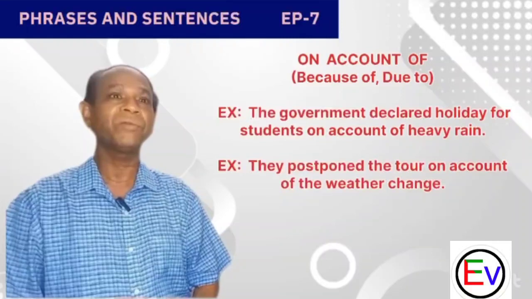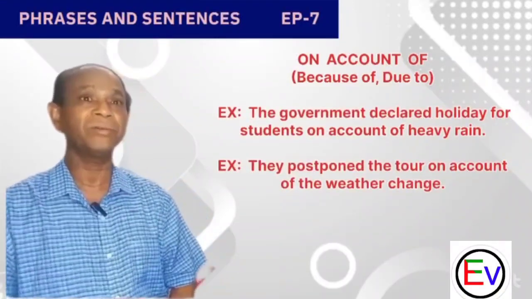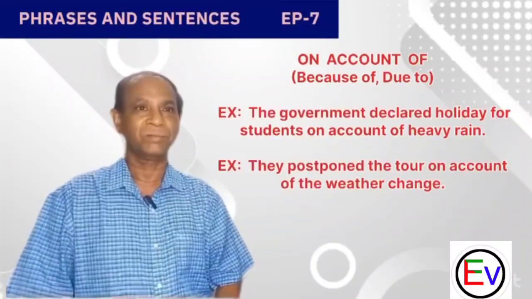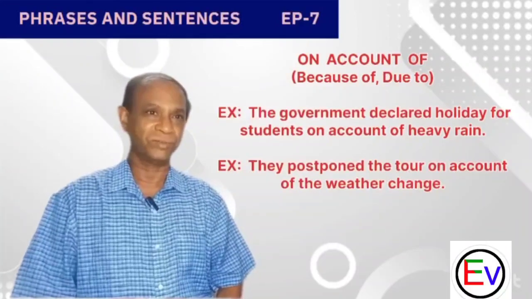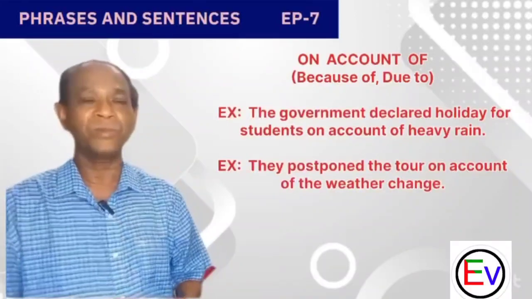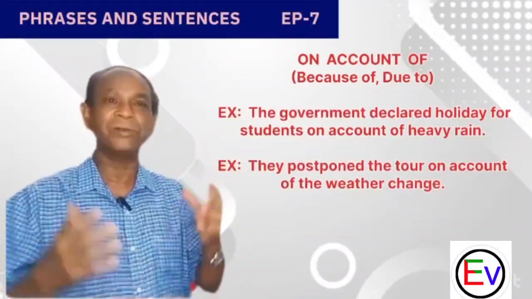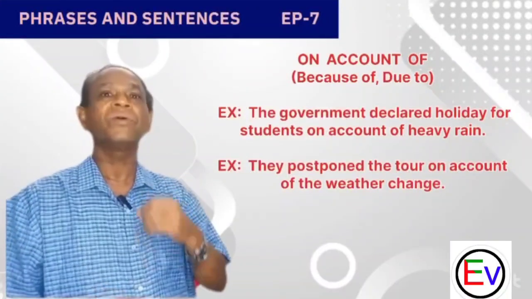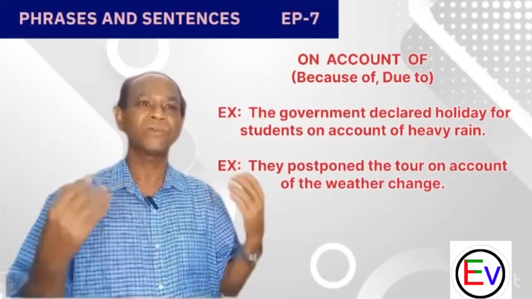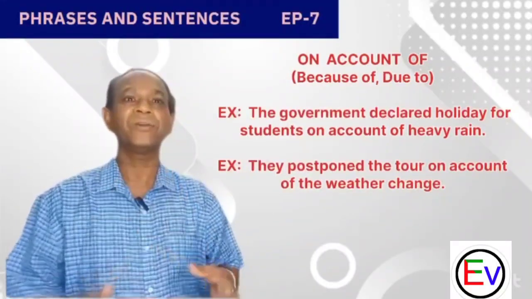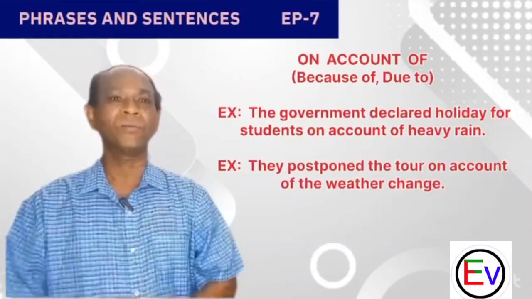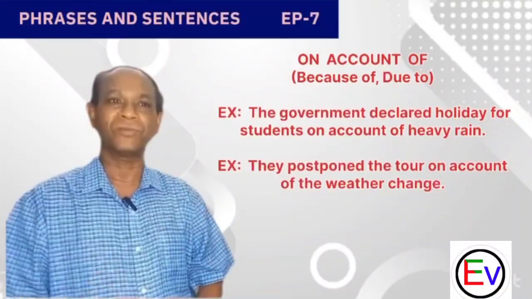On account of means due to something or because of that. These are the meanings of this phrase. It also means you are going to postpone something. If you want to call off something or postpone something, you can take a decision to call it off, to postpone it. You decide to discontinue that program or you decide to call off that program. These are the meanings of this phrase.